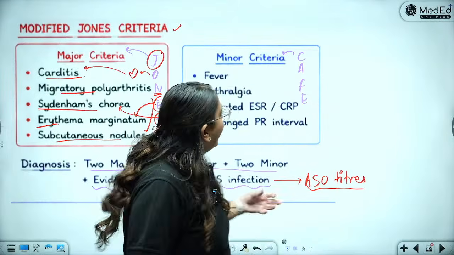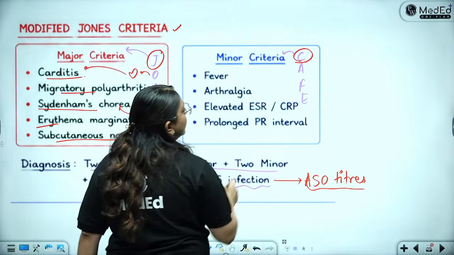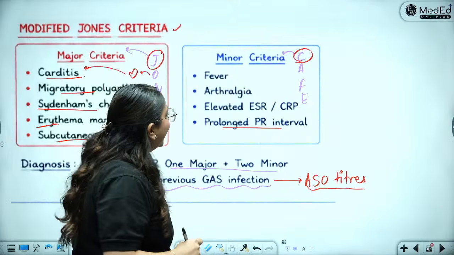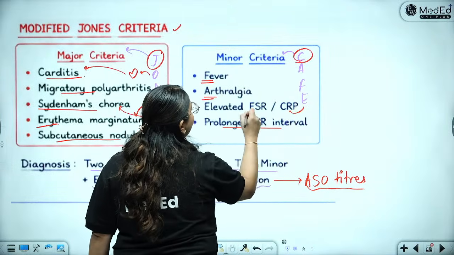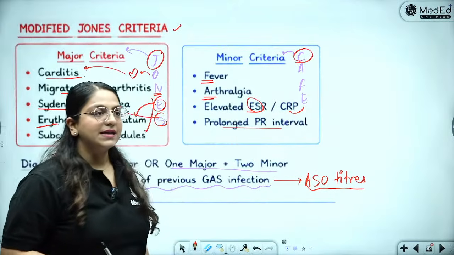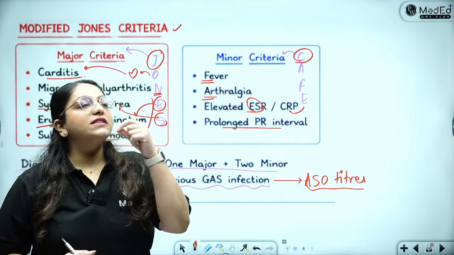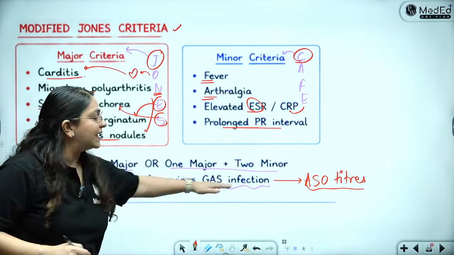What is CAFE? CAFE stands for C for heart abnormalities. What is the cardiac abnormality? Prolonged PR interval is going to be there. A for arthralgias, F for fever, and E for elevated ESR, which is going to be seen as a minor criteria. All right. No, it is not there in that, but there is evidence of previous GAS infection.